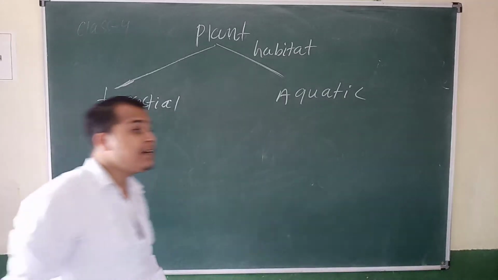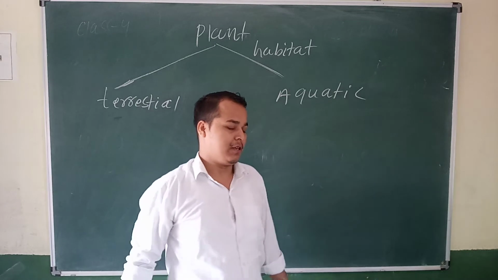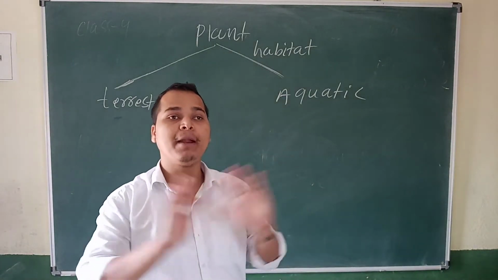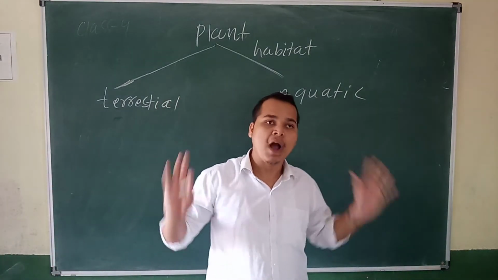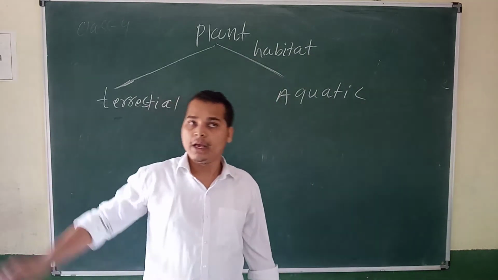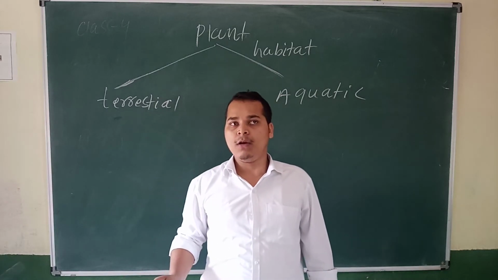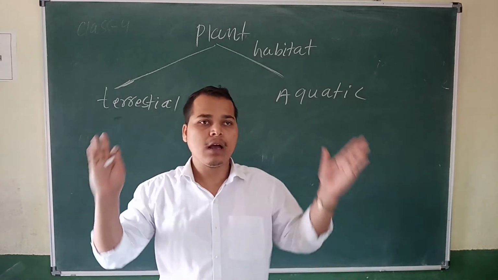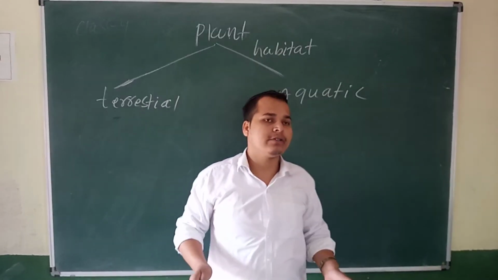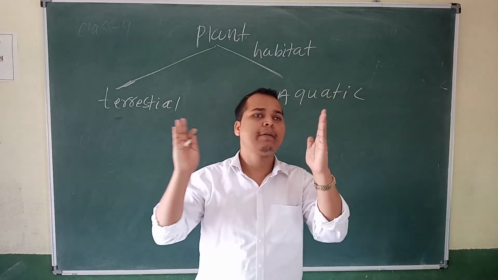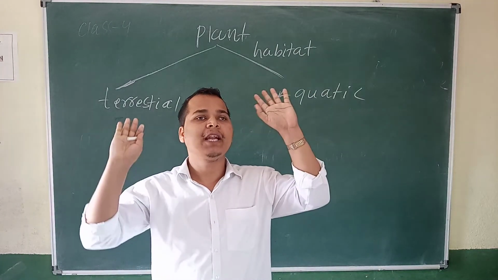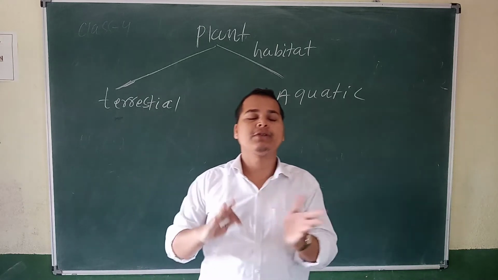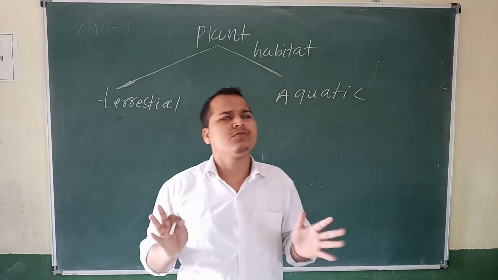Habitat means their natural home or surroundings. Think, all plants are not available in every place. Why? Think about the grapes plant. In Karnataka, the grapes plant is there. But think about Odisha, Rajasthan. In that area, grapes are not present. Why? Because they cannot survive in that climate. The habitat is not found in that place. The proper soil is not there. So many regions are there.